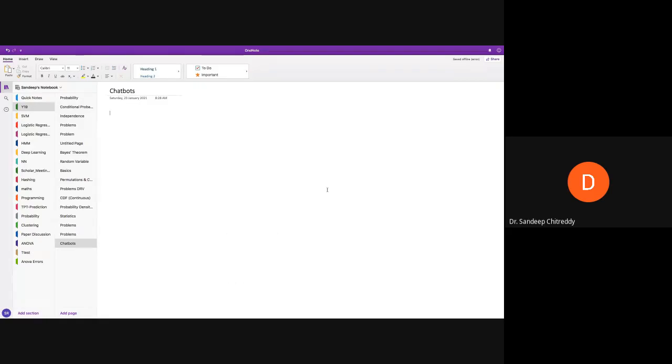So I'm hoping you're all able to see my OneNote screen. What I'll do in the beginning is discuss, in a top-down approach, what a chatbot is and the basic concepts of ML and neural networks, without going deeper into it and without introducing mathematics, because that understanding is needed before we go to the Python script and execute it.